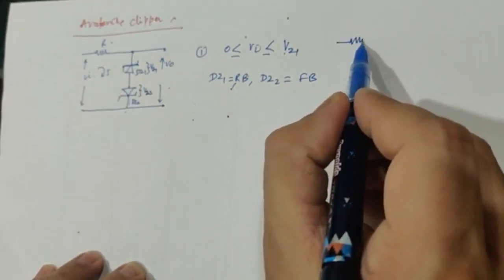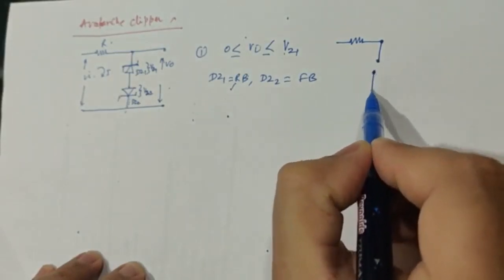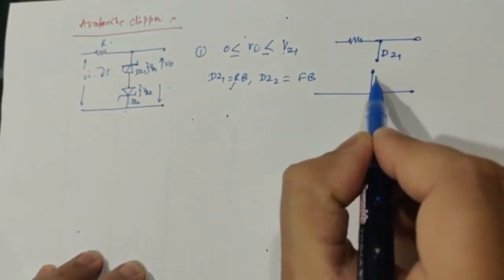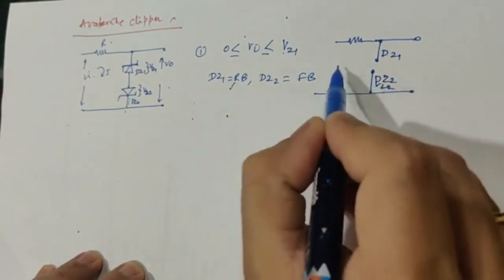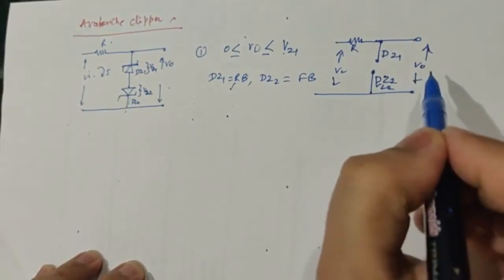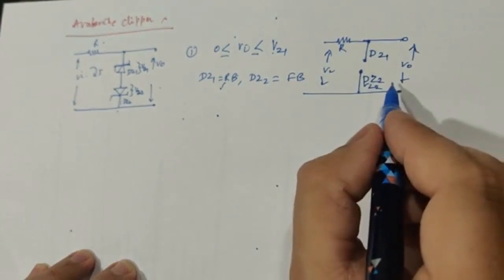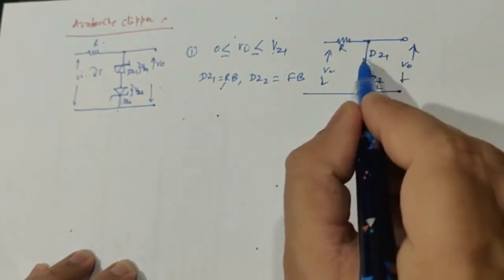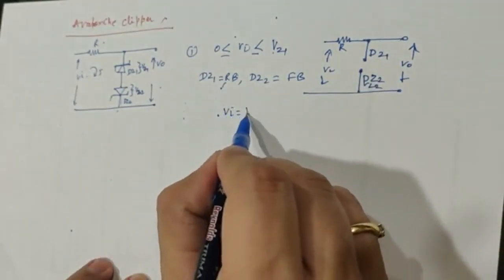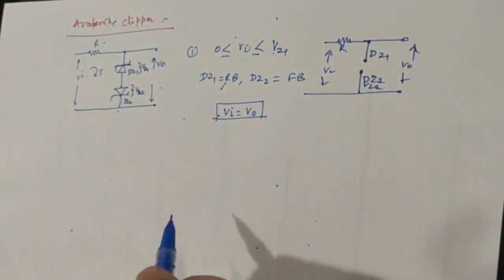So my diagram will become like this. See, this is your input resistance R, with an open circuit at DZ1 and a short circuit at DZ2. This is your input voltage Vi, and this is your output voltage V0. Because of the open circuit, the current will become 0, and therefore the entire input will appear at the output. So Vi will be equal to V0. Remember this, Vi is going to be equal to V0.